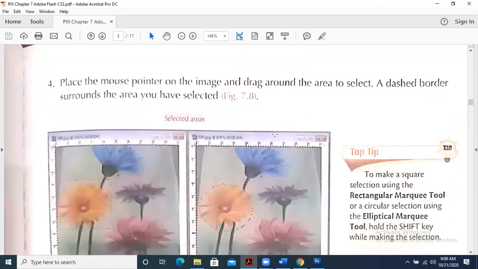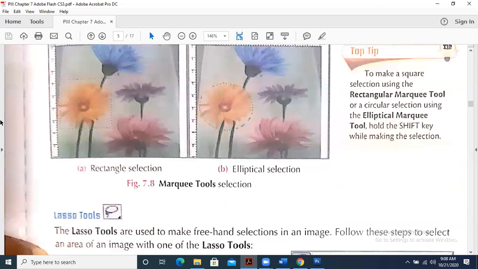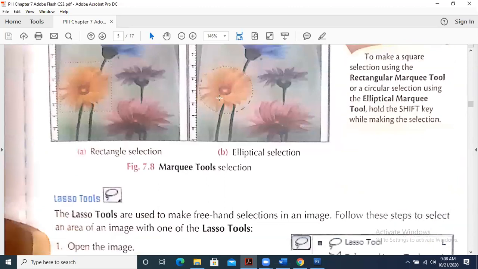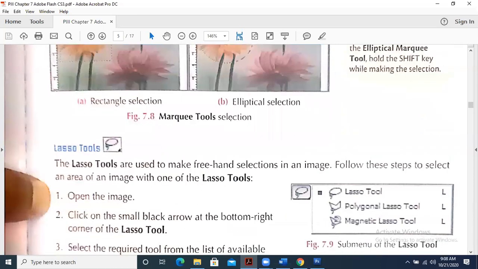Place the mouse pointer on the image and drag around the area to select. As I have explained, this is a very important thing. For example, from a bunch of flowers, if you want to take the picture of this flower, you will take the ellipse shape, and you will select this area in round shape, and then you can make a new layer for it if you want to do some work on it.